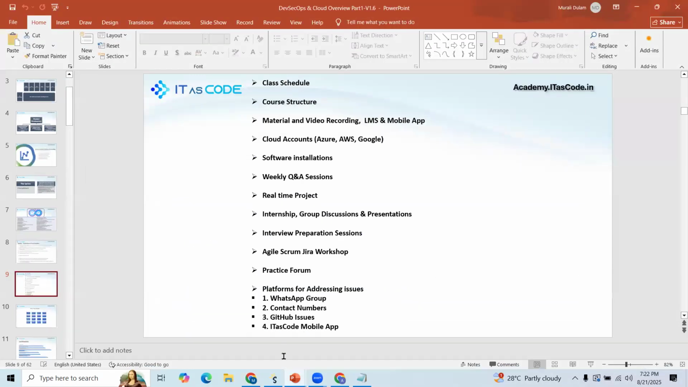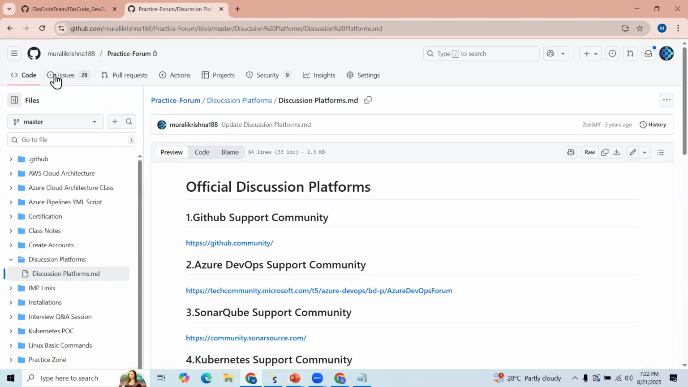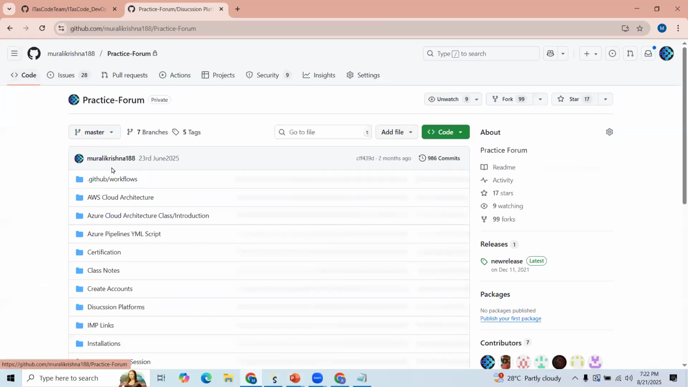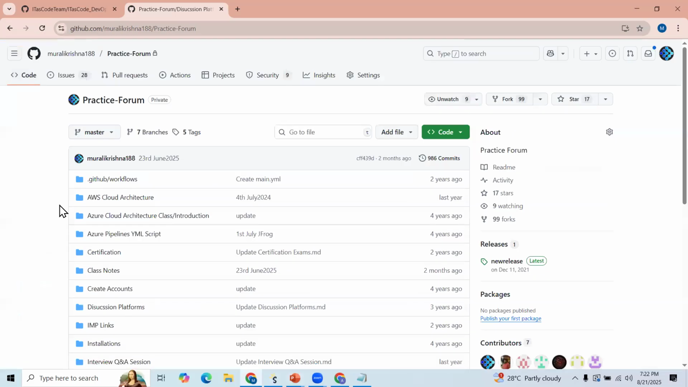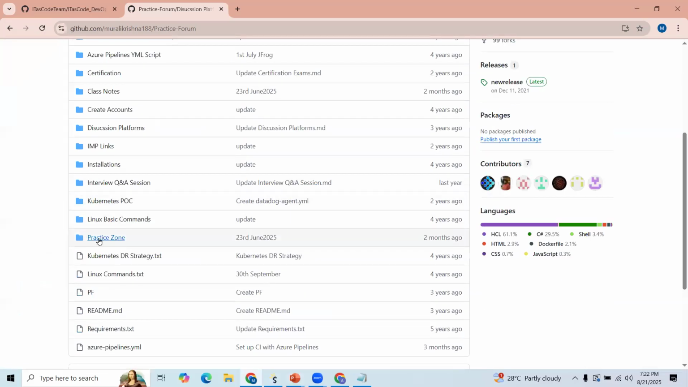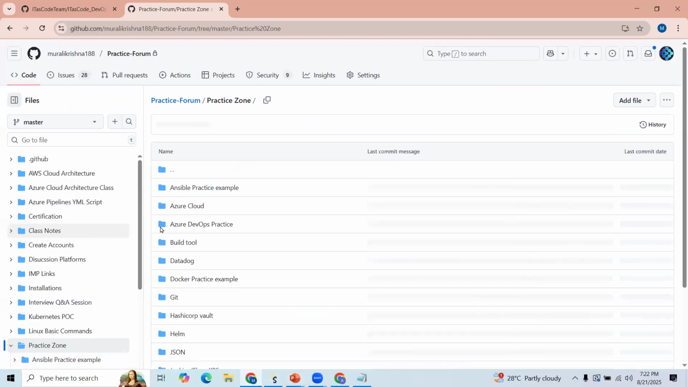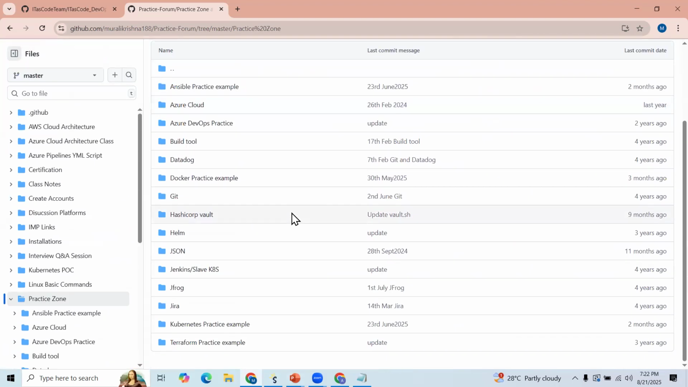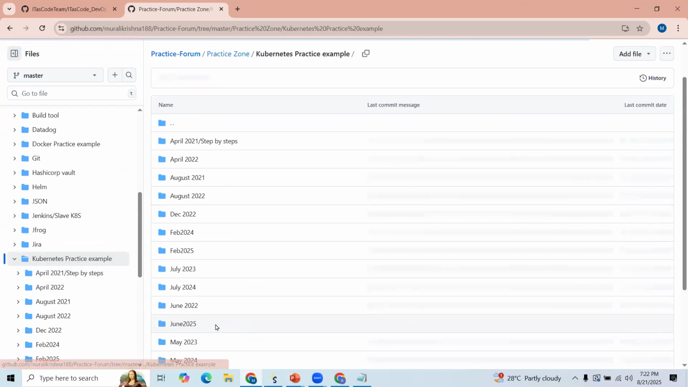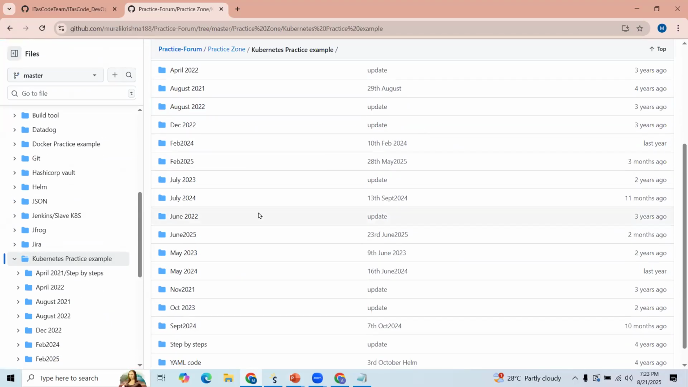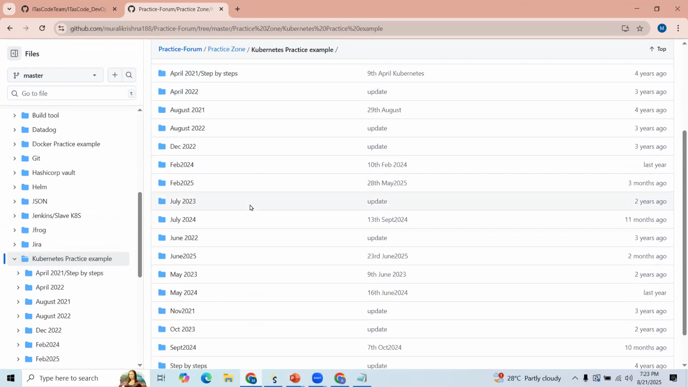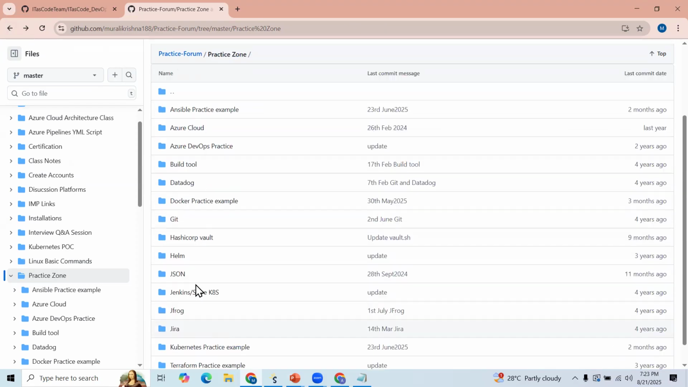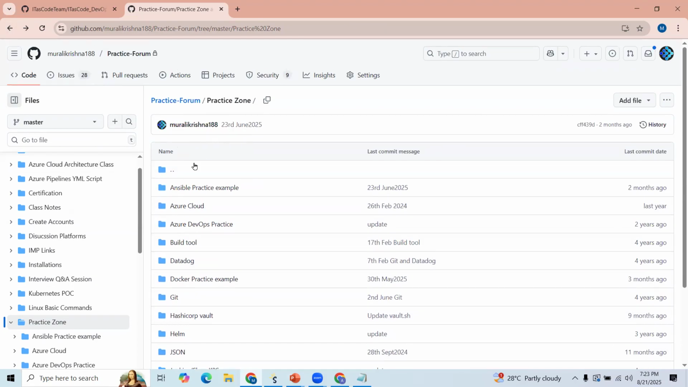Here we are using a practice forum, which I just explained, for sharing official information. Whatever scripts we are writing, you can find them here. All the scripts will be updated here. If you look at Kubernetes, these are different folders, and you can find all the scripts in them, topic wise, for whatever you're learning.